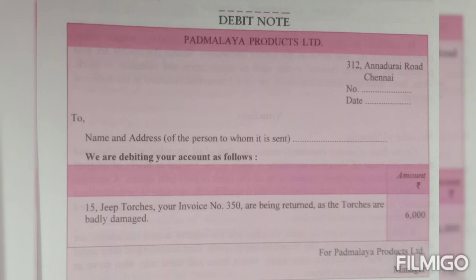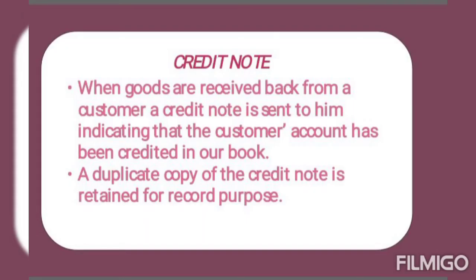So here the name of the person whose account has been debited is mentioned, and then why we are debiting it, we have written the reasons also, that 15 Jeep torches we are returning because the torches are badly damaged. Amount is also clearly mentioned here. So debit note is given to the seller whenever we return goods to him.